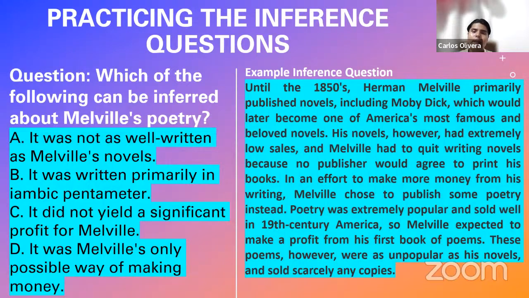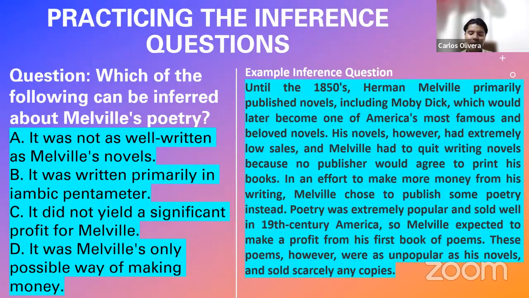This is telling us that he didn't receive good money for his novels. And because he was not well paid for his novels, he wanted to expand his area of writing to poetry, hoping to get good money from it. Now, and this is the most important part, it says that, sadly, his poems were as unpopular as his novels and sold scarcely any copies.